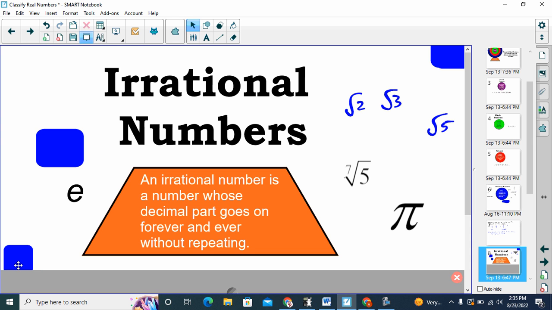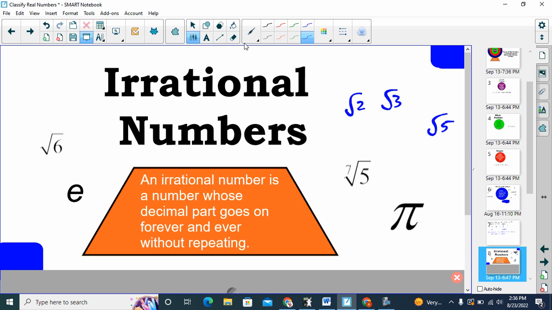There is a number, it's called the natural number. It is e, it's about 2.7. Similar to pi in that it's a constant, but it's irrational as well. It goes on forever and never repeats. And square root of 6, like we talked about these. Notice I didn't say square root of 4. Think about for a minute why square root of 4 might not be irrational. Square root of 4 is 2, because 2 times 2 is 4. And notice 2 is rational. So square roots, if they don't reduce to a specific number, then they are irrational.